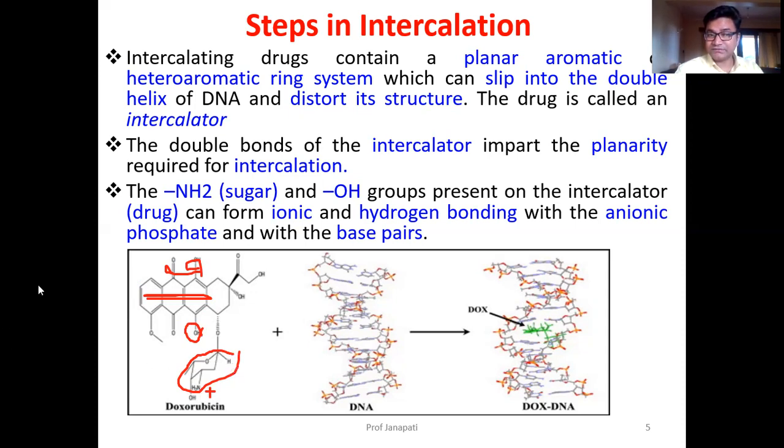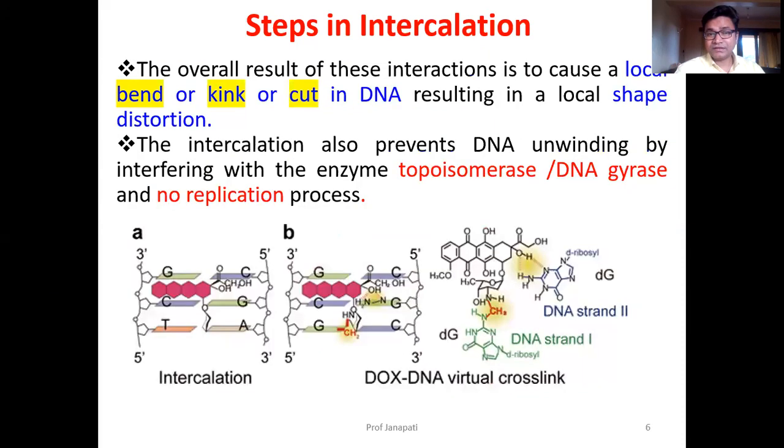That is one. Next, you can see one more diagrammatic representation. This is the drug molecule. This is one DNA pair, this is one strand, and this is the other strand. In between the DNA strands, our drug is attached.